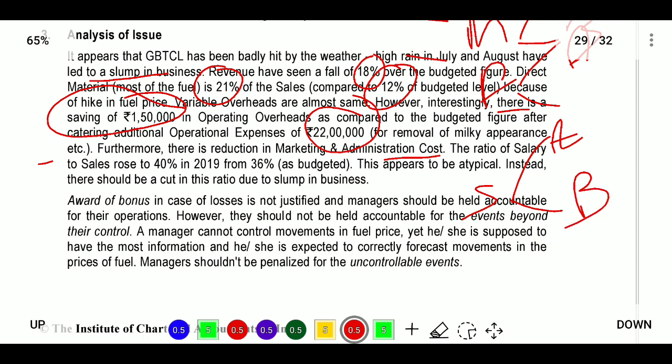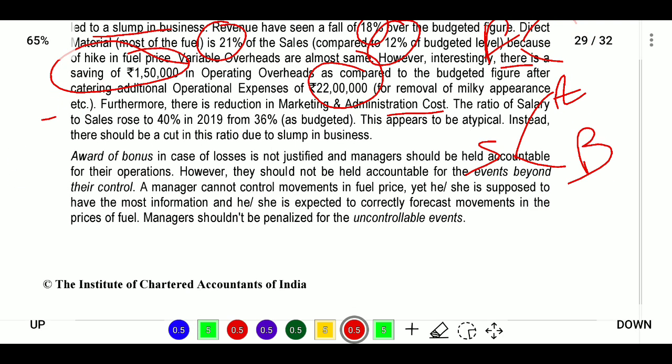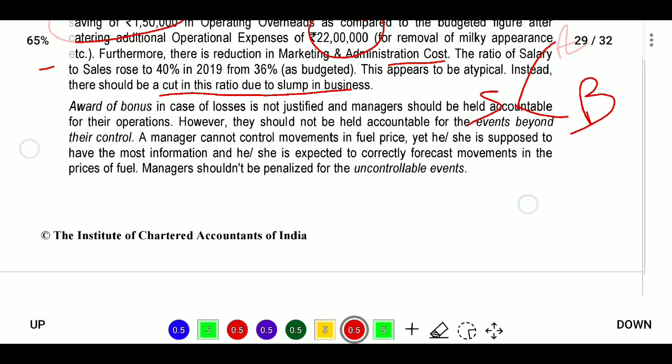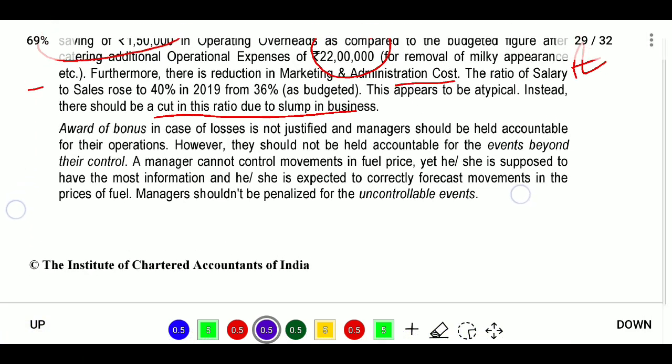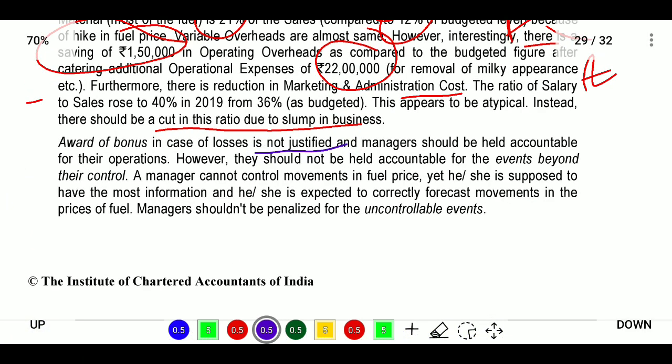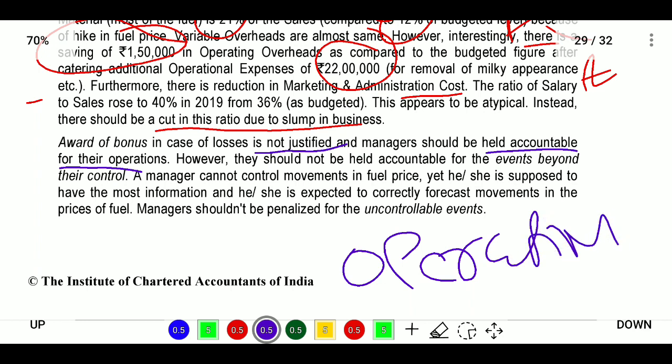Next, it appears to be typical. Instead, their ratio should be cut due to slump in business. Here we will say that award of bonus in case of loss is not justified, and the manager should be held accountable for their operation. Only their operation they will be held liable for. However, they should not be held accountable for events beyond their control. If it is beyond their control, what can they do? They will work for their controls only.